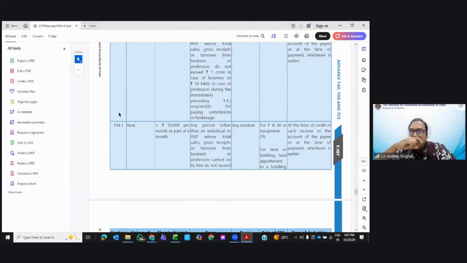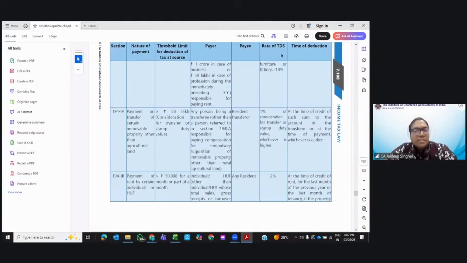I'm not sure, I think this year it has changed, or last year also it was there. Last year, greater than 50,000. Earlier there used to be a limit of 2,40,000. Now this limit is changed to greater than 50,000 per month or part of the month. If you pay rent exceeding 50,000 per month or part of the month to any resident, for plant and equipment, then 2% is applicable. For land or building, then 10% is applicable, or furniture and fixtures.